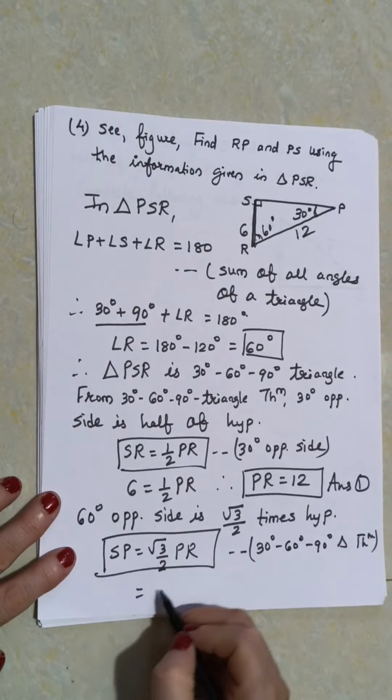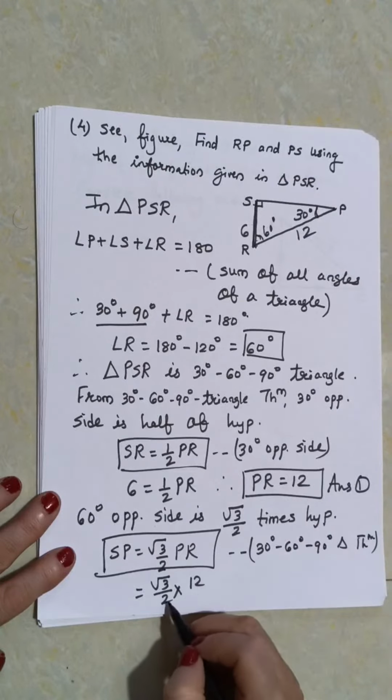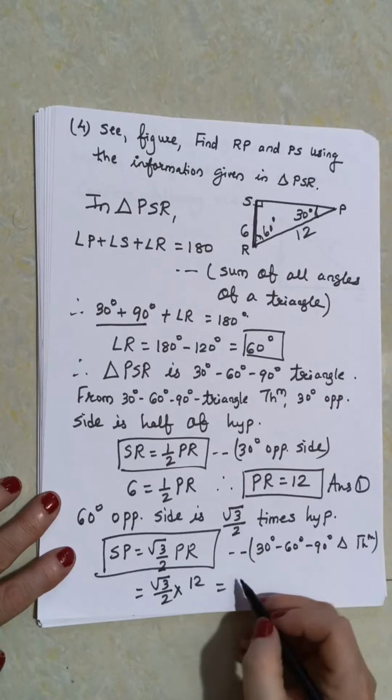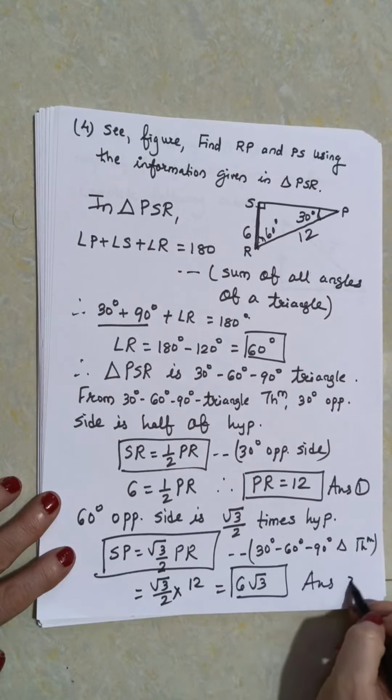Now let us find SP. Root 3 upon 2 and PR is 12, so 2 ones are 2, 2 6s are 12, so 6 root 3. So this is my answer 2.